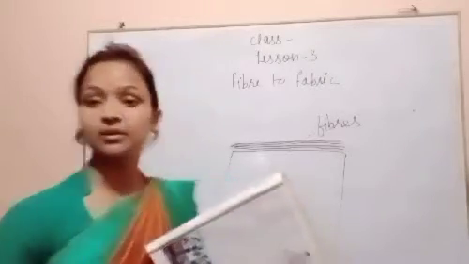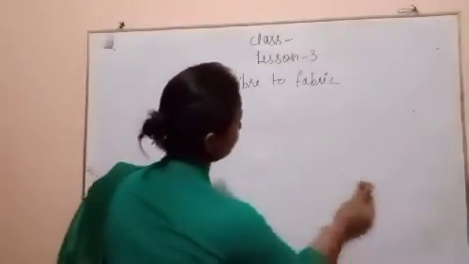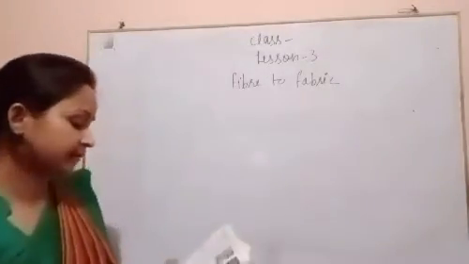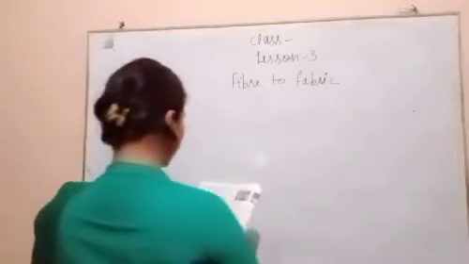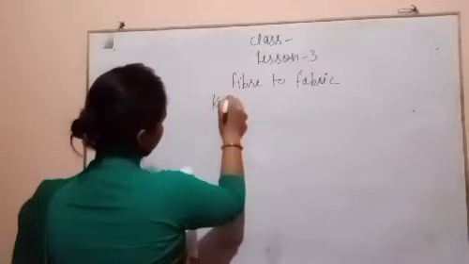Now come to the kinds of fibers. Which kinds of fibers are there? Two kinds of fibers are there: natural fibers and synthetic fibers.